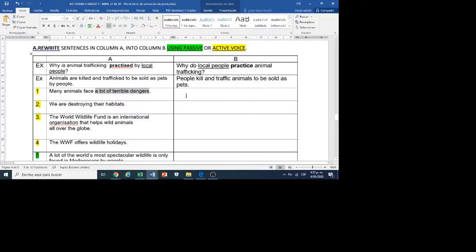This is the object, so we are going to write here: a lot of terrible dangers, plural, are, because this is present, so the passive voice is in present. Are plus the past participle. The verb is faced, are faced, by many animals.